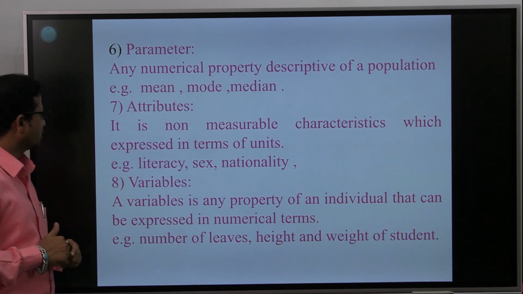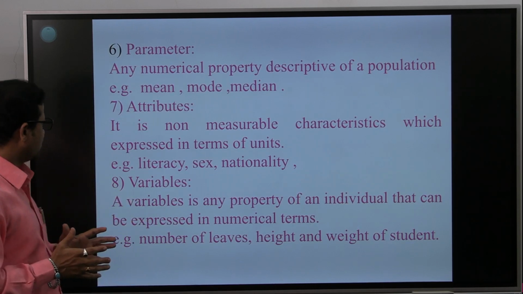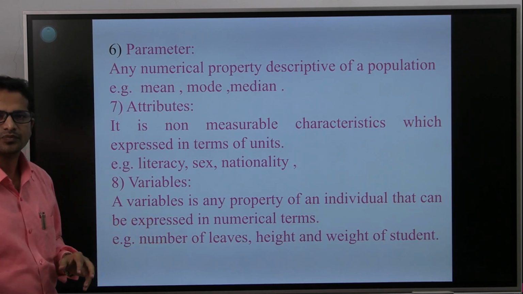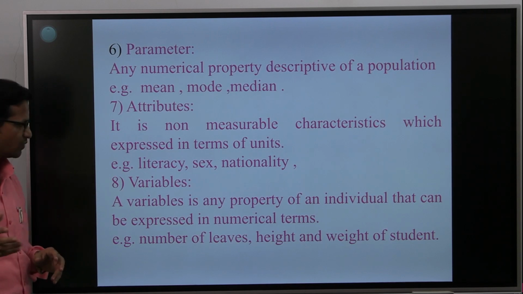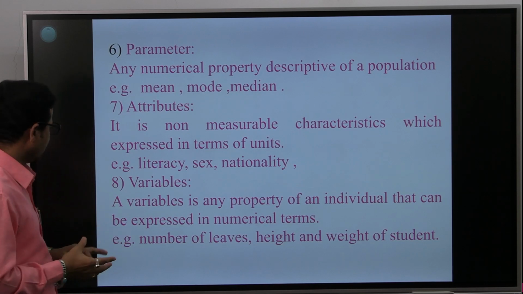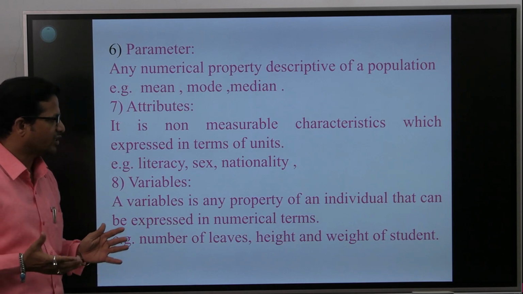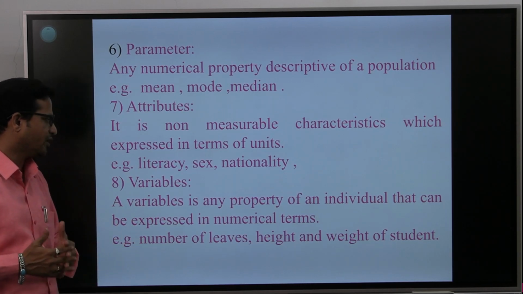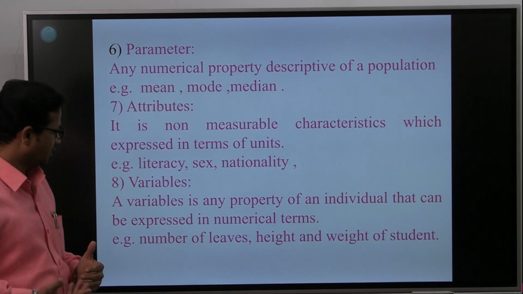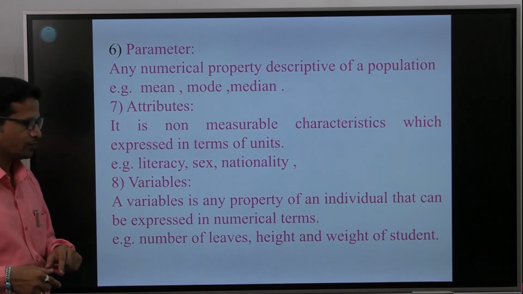Next one is attributes. Attributes are non-measurable characteristics which are expressed in terms of units. Attributes are non-measurable characters. For example, literacy, sex, nationality. These are the attributes. Then next one is variables. What are variables? A variable is any property of an individual that can be expressed in numerical terms. For example, number of leaves, height and weight of students. These are the variables. Variables are always expressed in numerical values.